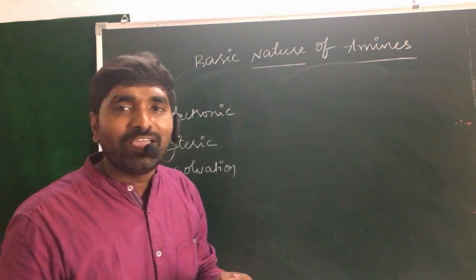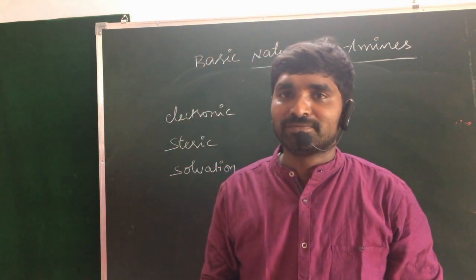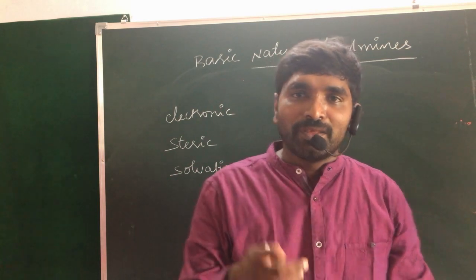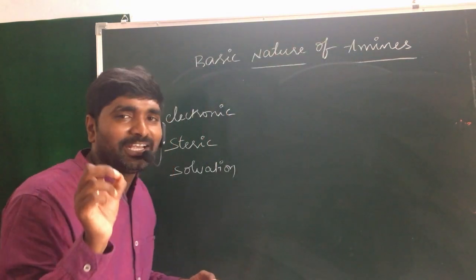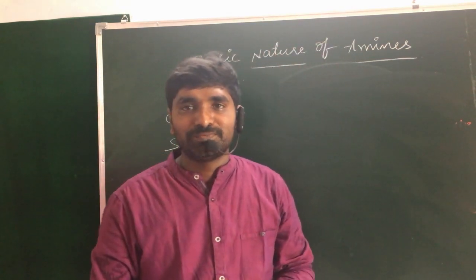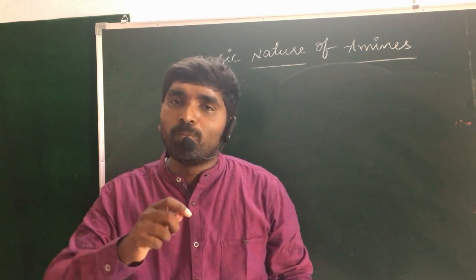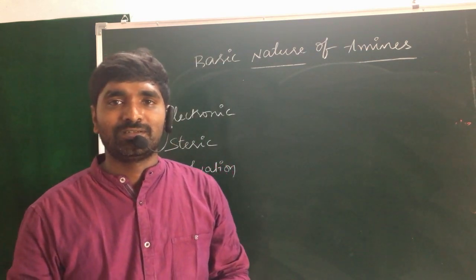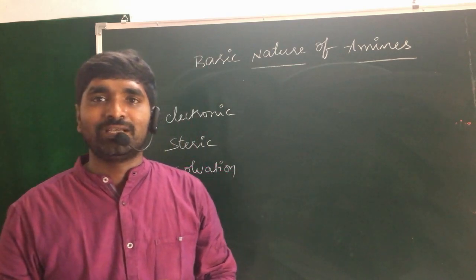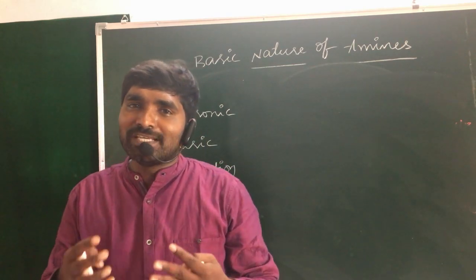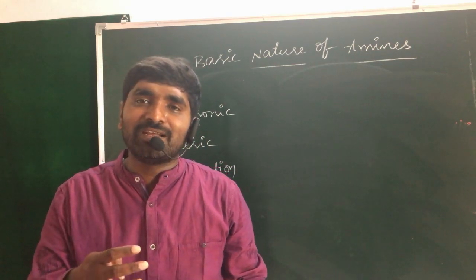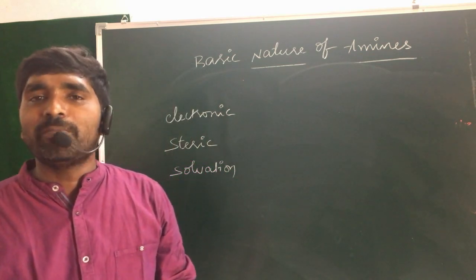Sometimes the solvation effect may dominate. That completely depends upon your alkyl group. If your alkyl group is more bulky in nature, then compared with the solvation effect, the electronic factor may dominate.